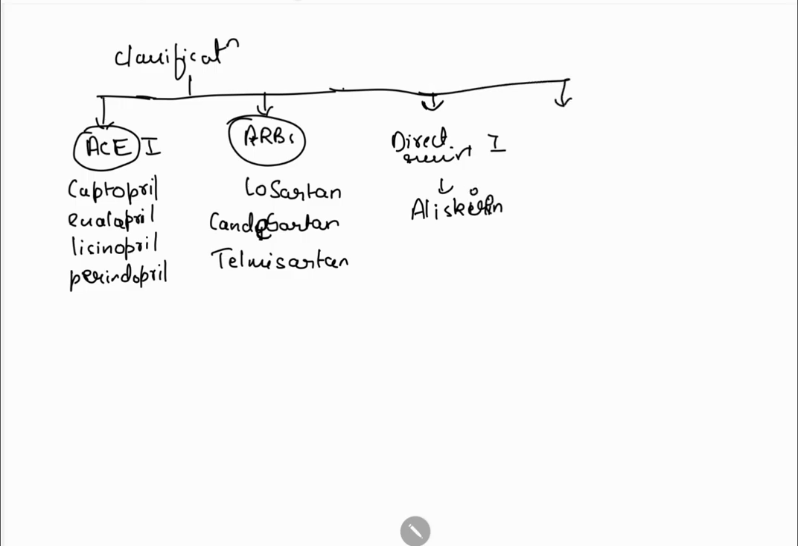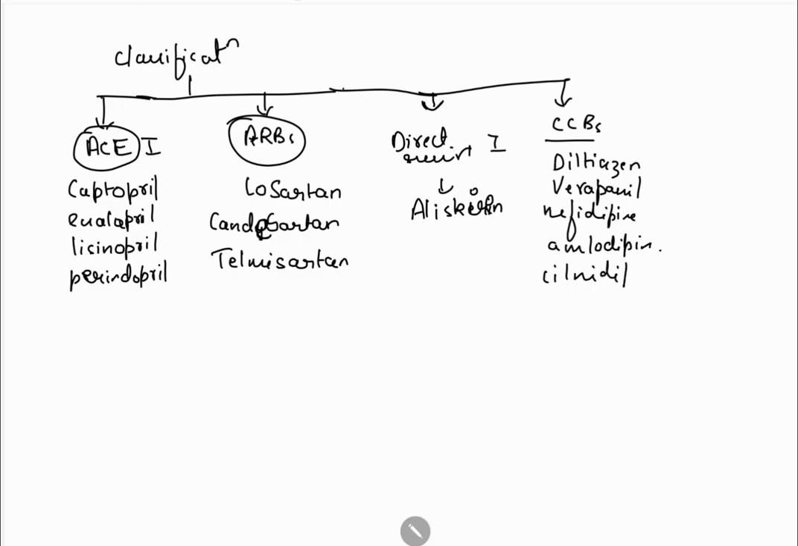Next is calcium channel blockers: diltiazem, verapamil, nifedipine, amlodipine, cilnidipine. Next are diuretics, which are thiazides, loop diuretics, potassium sparing.